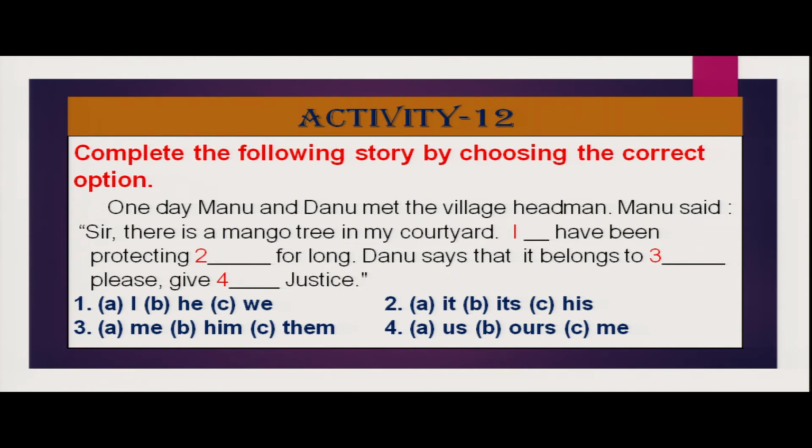Danu says that it belongs to dash. Danu said it belongs to me, right? So look at number 3. There are 3 options, me, him, them, and here the answer is me. So Danu says that it belongs to me. Please give dash justice. Again, number 4, options us, ours, me, and the answer is me. So it belongs to me and please give me justice.